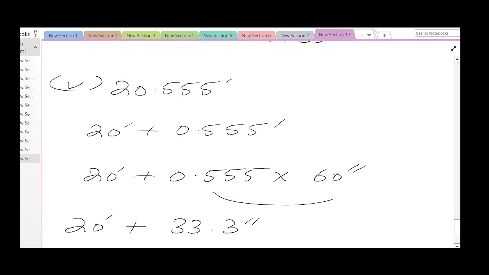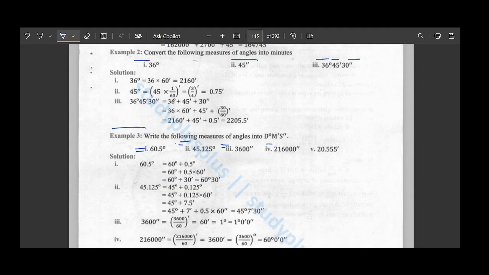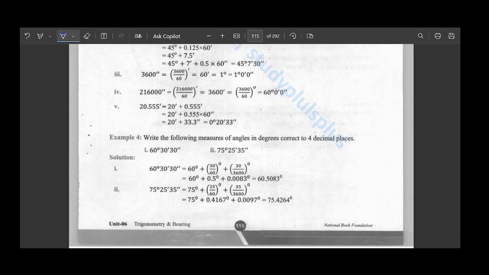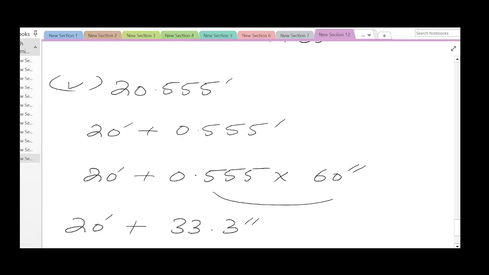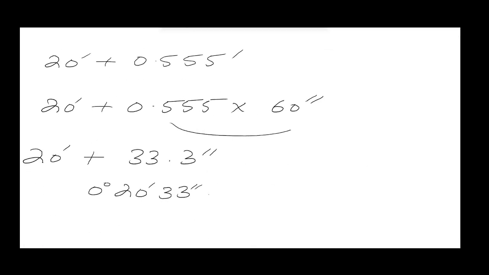Now let's move on to the last example, which is example number 4. In example number 4, we need to write the following measures of angles in degrees correct to 4 decimal places. Now here in the first part, we have 60 degree, 30 minutes and 30 seconds. So how can we solve this? Basically, we need to convert the minutes and seconds into degrees. So how can we do that? I'll just show you.